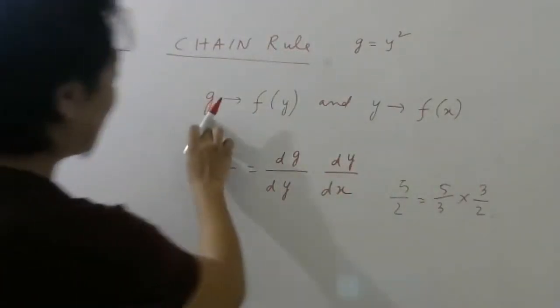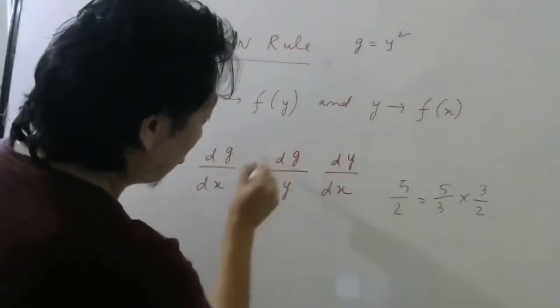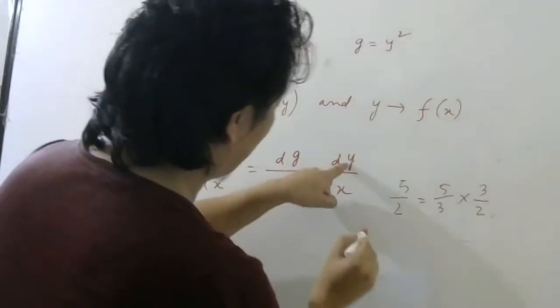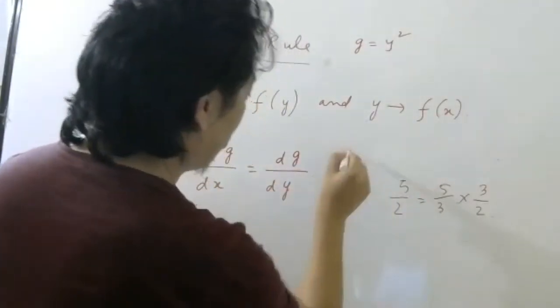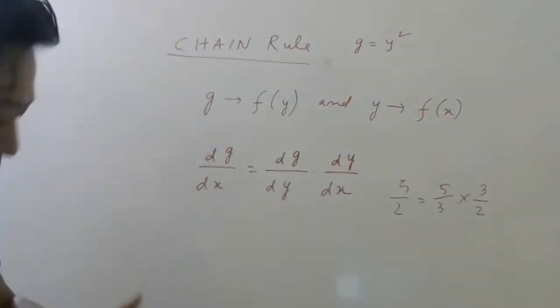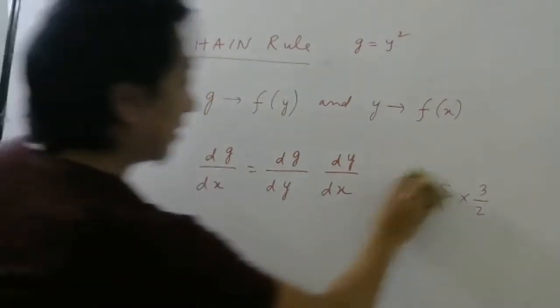So now, once you do this, now you can do it, right? Because g is a function of y, this will be some function of y. So now you can take this differentiation. You can take this also, because y is a function of x. So this also you can do. Multiply. This will be the answer. So we will do some examples. So this is the concept of chain rule.